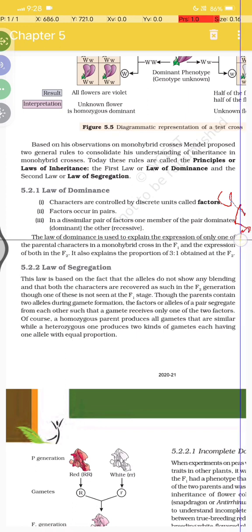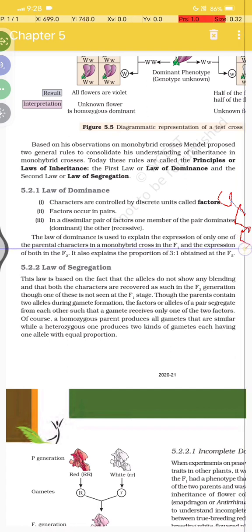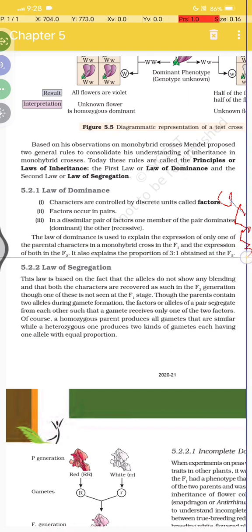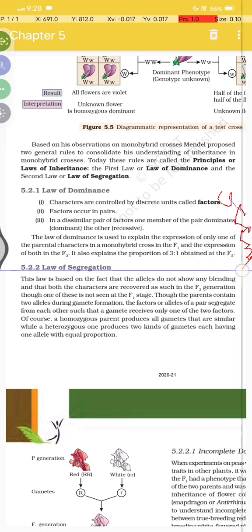The law of dominance is used to explain the expression of only one of the parental characters in a monohybrid cross in the F1 and the expression of both in F2. It also explains the proportion of 3 to 1 obtained at the F2. And 5.2.1.2, law of segregation.